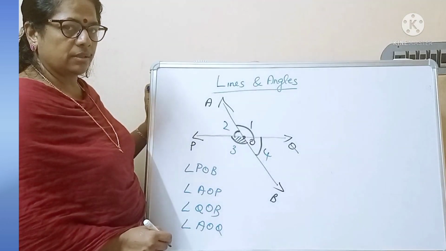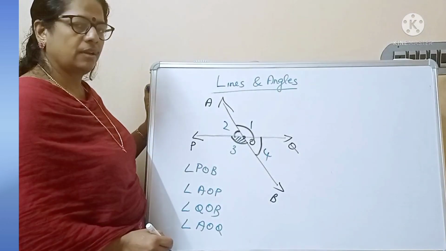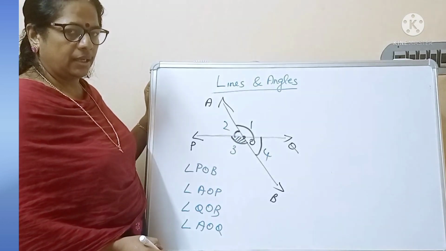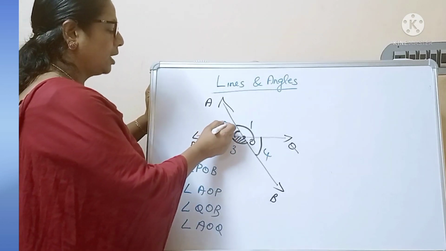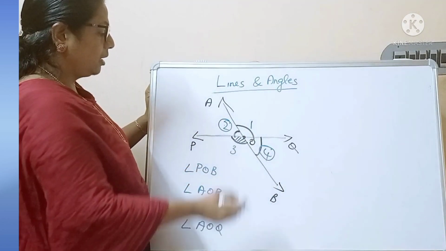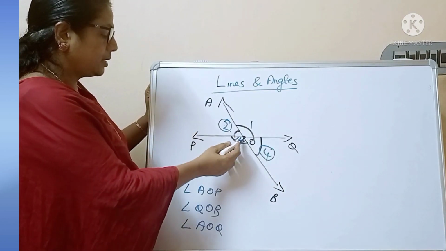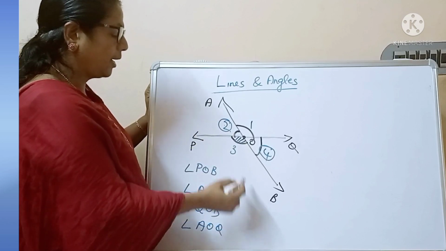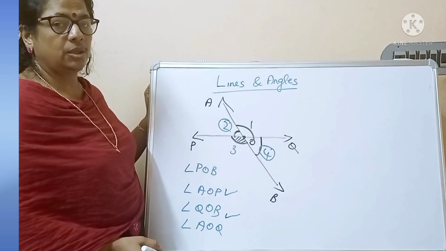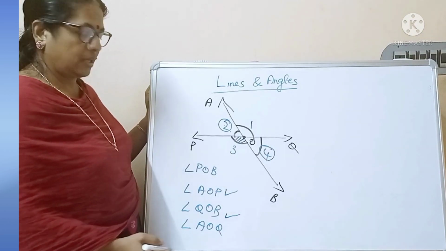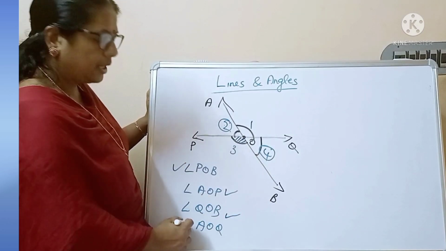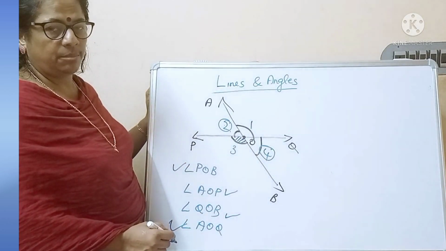Then, after measuring the angles, we will get angle 2 and angle 4 are equal in measure. Angle 2, that is angle AOP, and angle QOB. These 2 angles are equal in measure. In the same way we will get angle POB and angle AOQ are equal in measure.